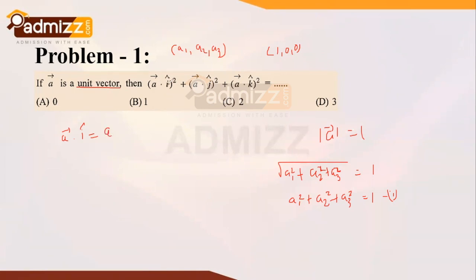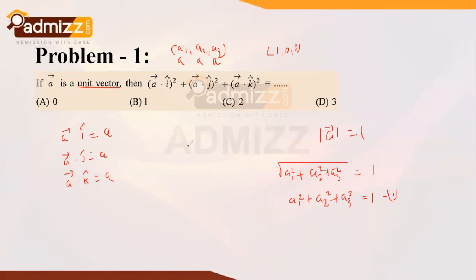Since over here only a is taken, I will take a1 as a, a2 as a, and a3 as a. So it ultimately results in a. In a similar way, vector a, if it is taken a dot product with j cap, once again results in a. And once again vector a, if it is taken a dot product with k, it results in a.